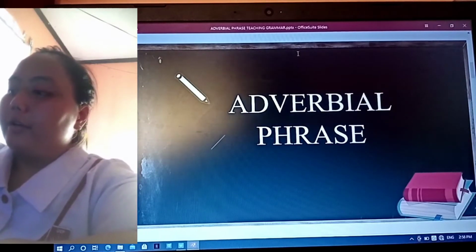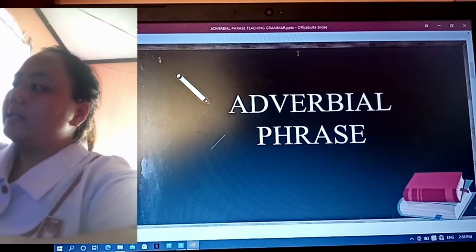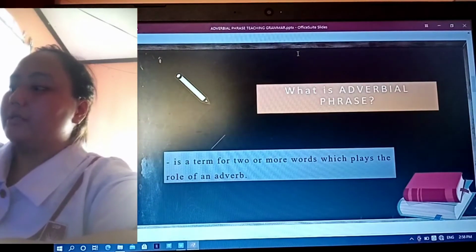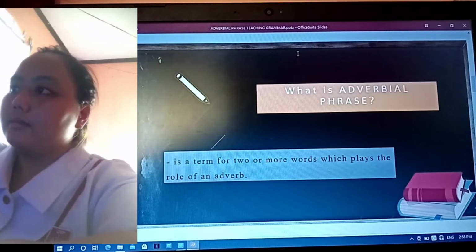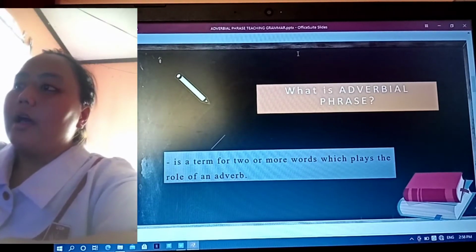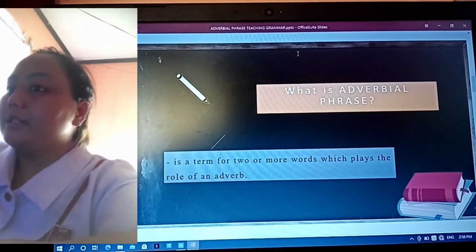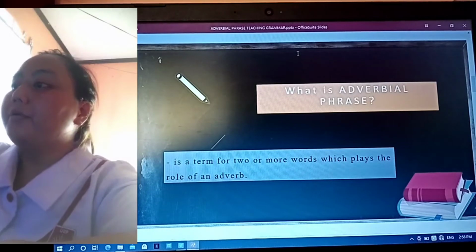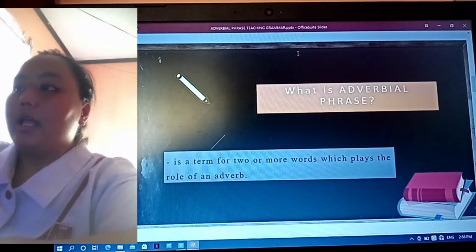Our topic for today is adverbial phrase. What is an adverbial phrase? Kindly read, Mr. Nasas. Adverbial phrase is a term for two or more words which play the role of an adverb. Thank you.